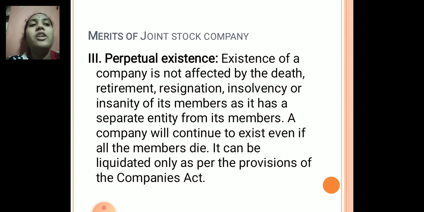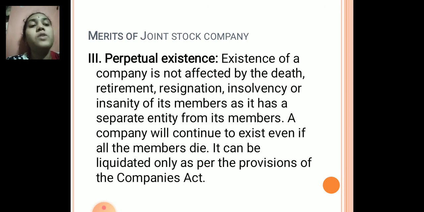It is unlike your partnership or your sole proprietorship, where the person's death, retirement, insanity or insolvency will affect the continuity of that form of business organization.